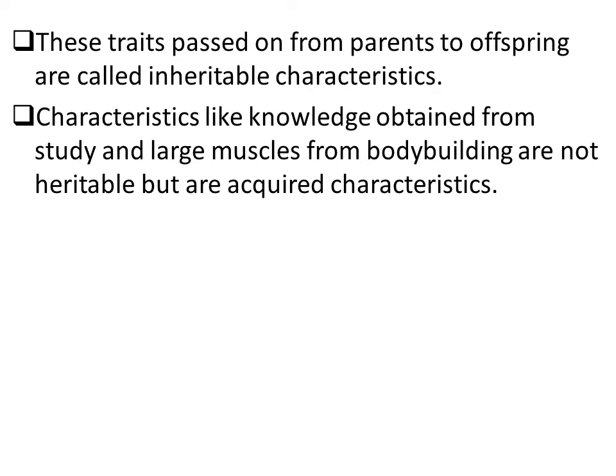The characteristics like knowledge, however, are obtained from study and large muscles from bodybuilding, and these characteristics are not heritable but are acquired characteristics.